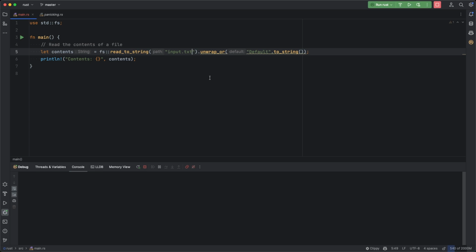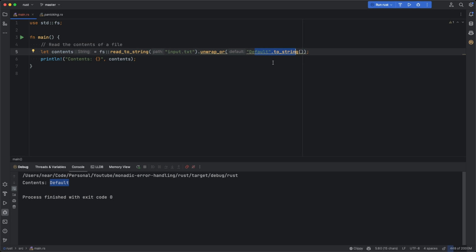By running this again, we can see that our contents is "default". What unwrap_or does is the following. If the result was successful and there is a wrapped value, we are just unwrapping it and getting it back. In all other cases, so when the operation did not succeed, we just return something default.